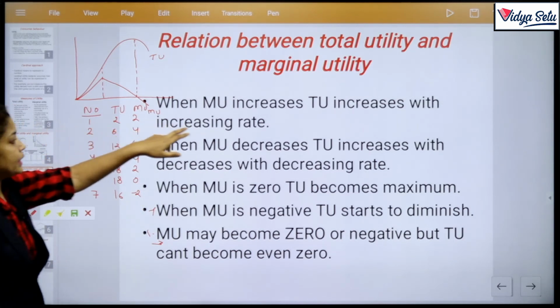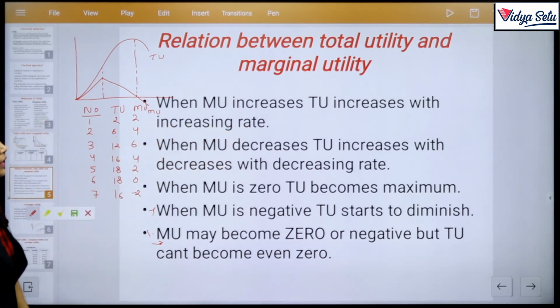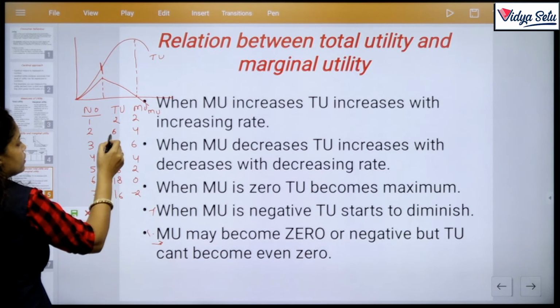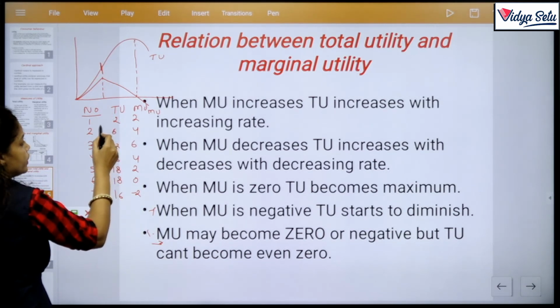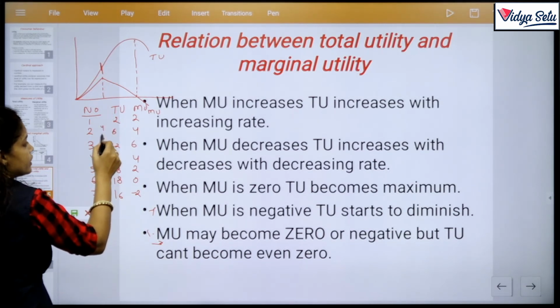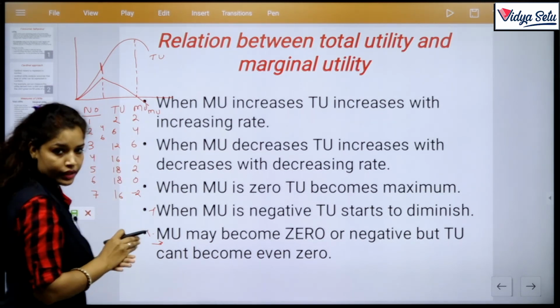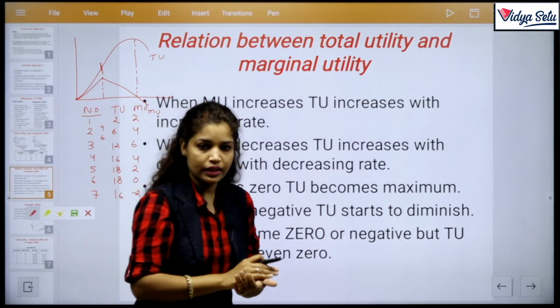So, when MU increases, TU increases at an increasing rate. Is it correct? Absolutely correct, as before this point: 2, 6, 12. From 2 to 6 it increases by 4, from 6 to 12 by 6. TU increases at an increasing rate and MU also increases.